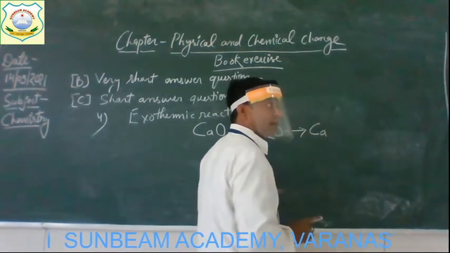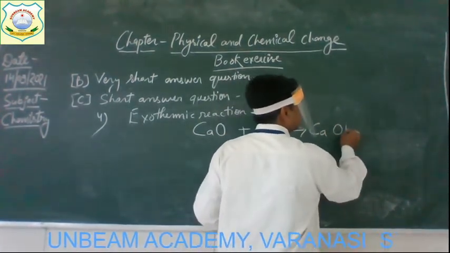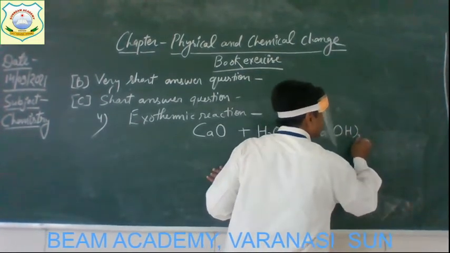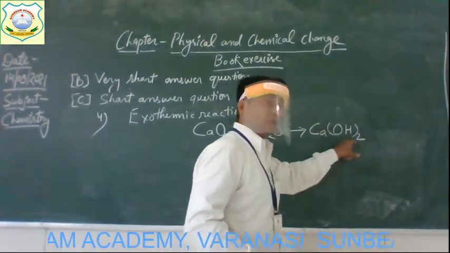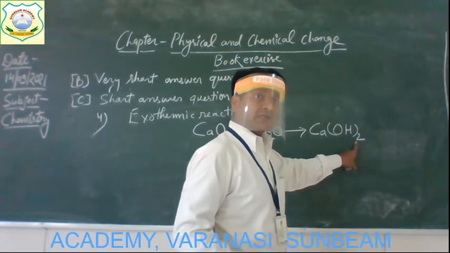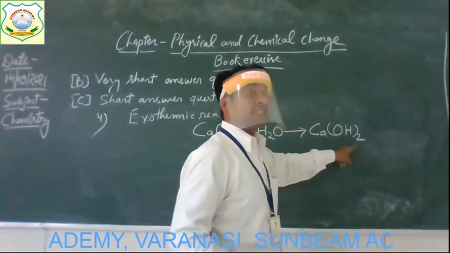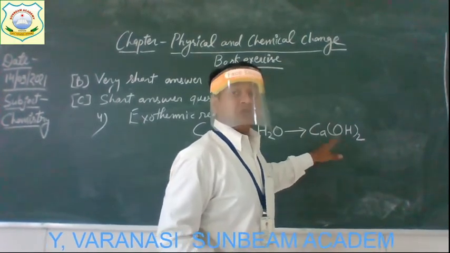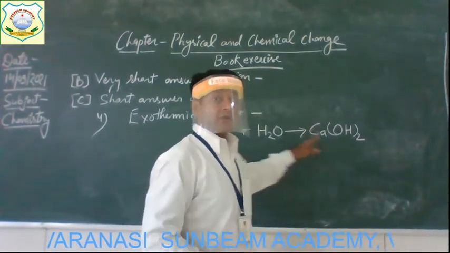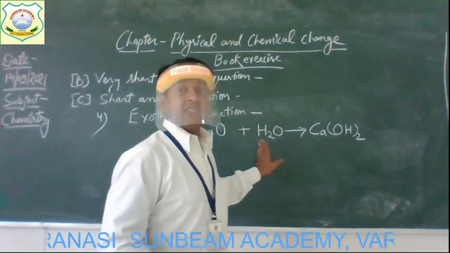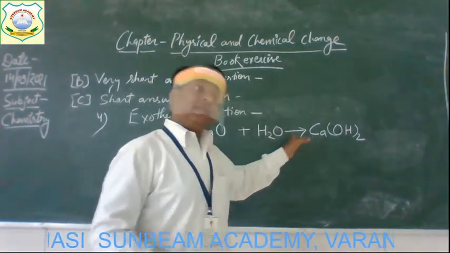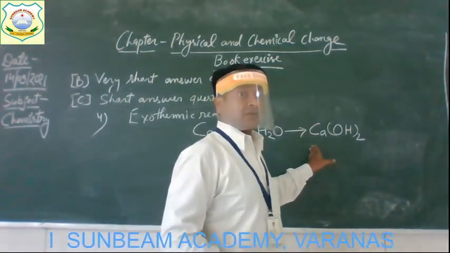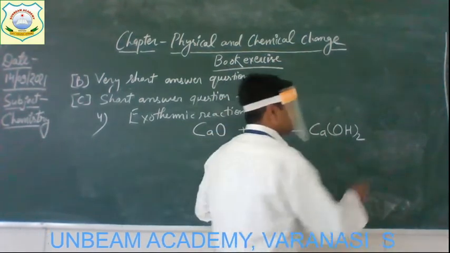And the formula of calcium hydroxide is Ca(OH)2. Okay, this is the formula of what? Calcium hydroxide. Okay, so this product will form after the reaction between calcium oxide and water. And along with this product, what will be produced?